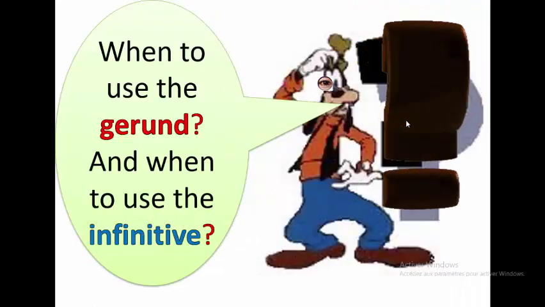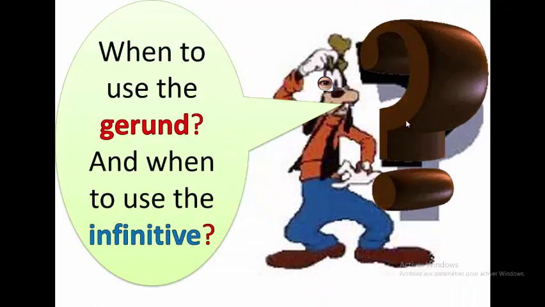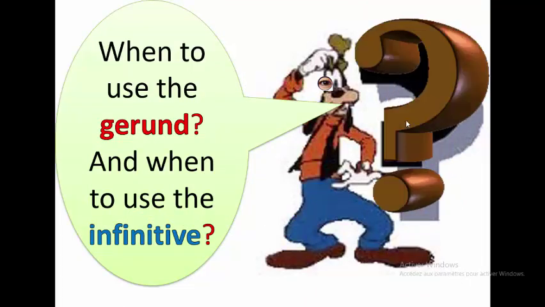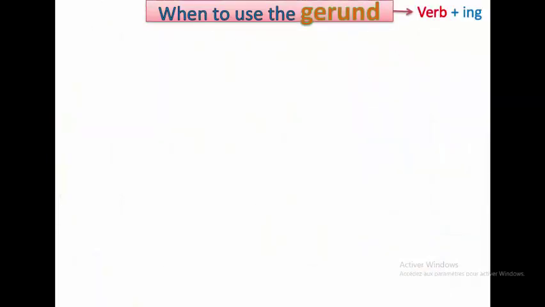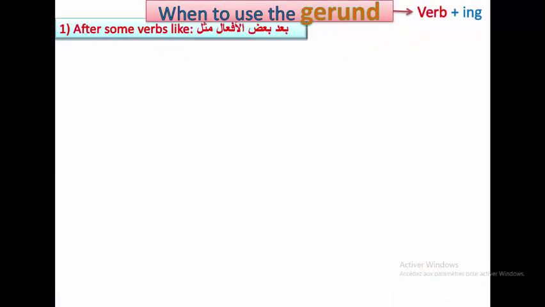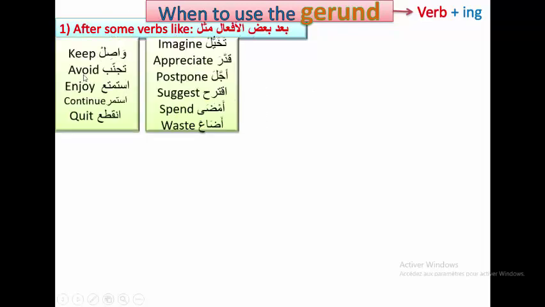Now, we want to see when we use the gerund and when we use the infinitive, and we'll start with the gerund first. For the gerund, we said it's verb plus ing. We use it after some verbs like these: keep, avoid, enjoy, continue, quit, imagine, appreciate, postpone, suggest, spend, and waste.